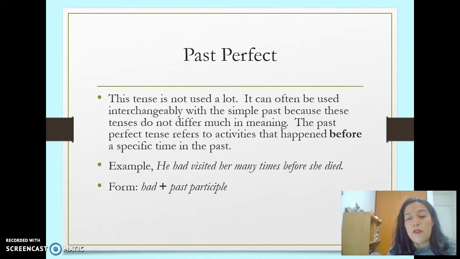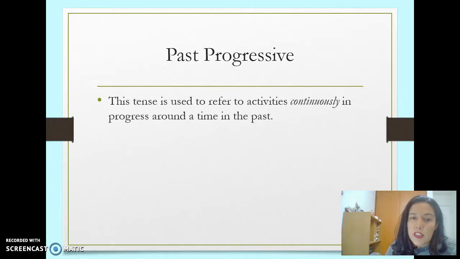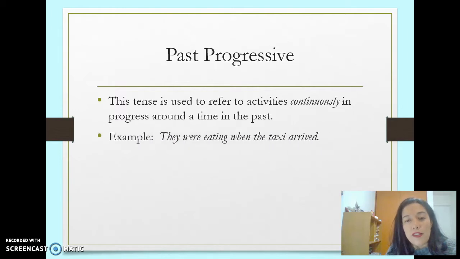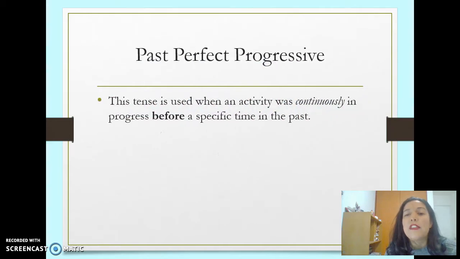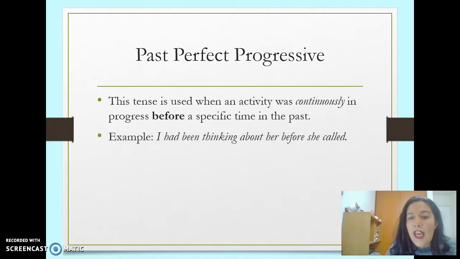So we have had plus past participle, and we have past progressive, and this tense is used to refer to activities continuously in progress around a time in the past. They were eating when the taxi arrived. Was or were plus verb and ing. Past perfect progressive: this tense is used when an activity was continuously in progress before a specific time in the past. I had been thinking about her before she called. Had been plus verb. This is past perfect progressive.